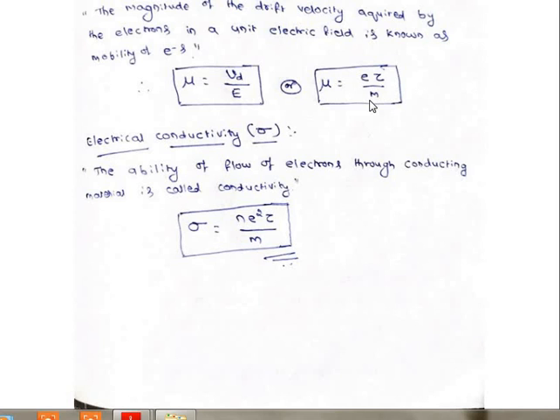Now coming to the very important term, that is electrical conductivity. This is very very important for both the cases, that is classical theory and quantum theory. See, the ability of flow of electrons through the conducting material, it is like a kind of a property. Conductivity is inversely proportional to resistivity. That conductivity is represented by sigma equals n e square tau divided by m, where n is the electron concentration, e is the charge of the electron, tau is the mean collision time, and m is the mass of the electron. So you should remember this expression.